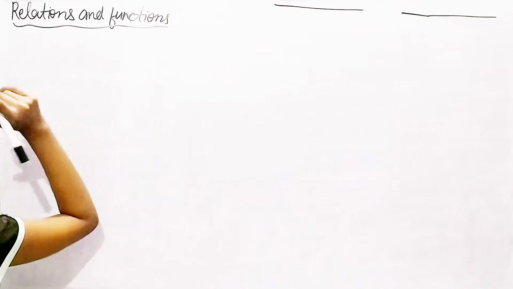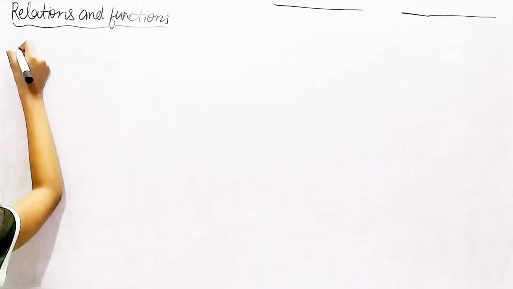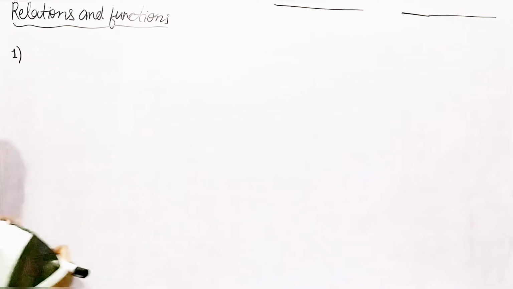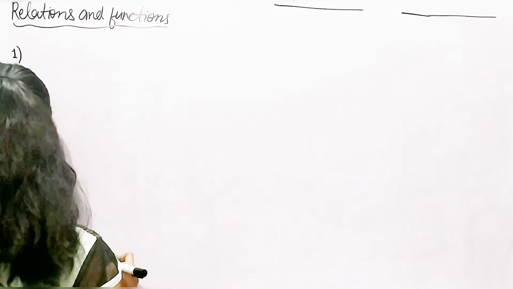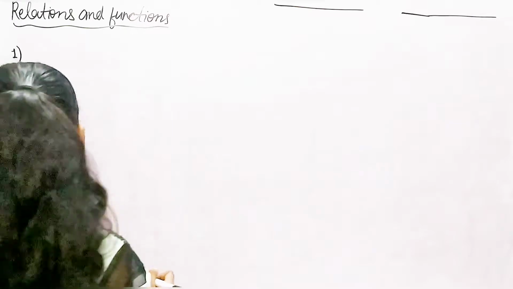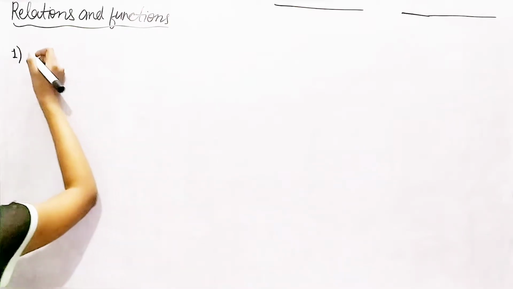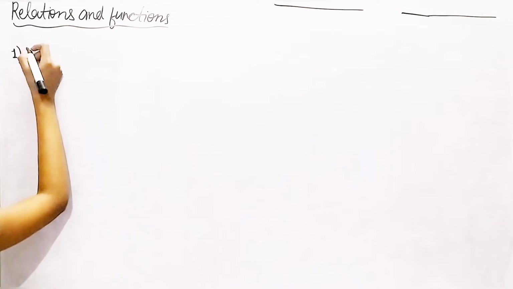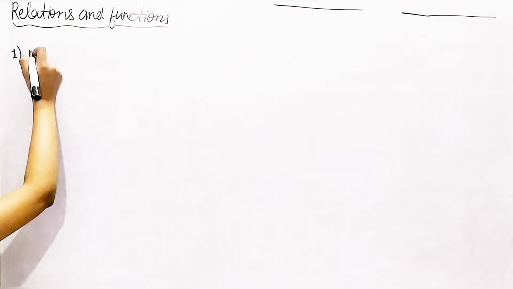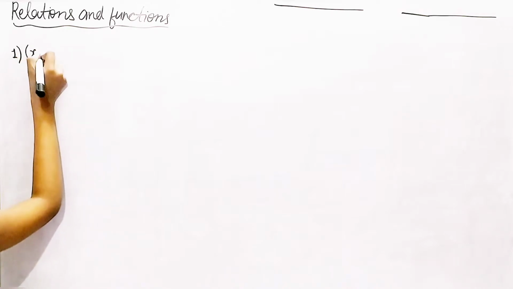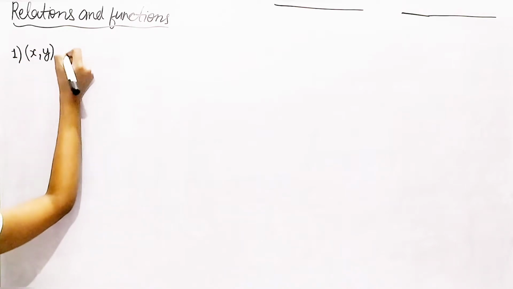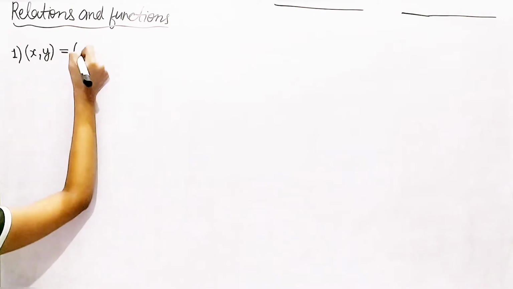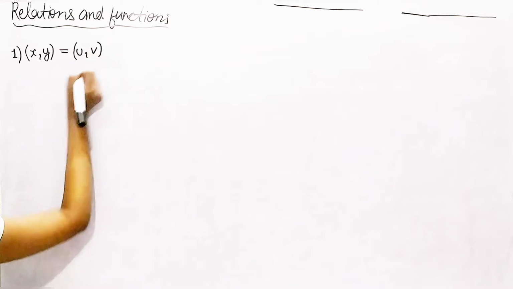Let's say we have two ordered pairs: the first is (x, y), and the second is (u, v).